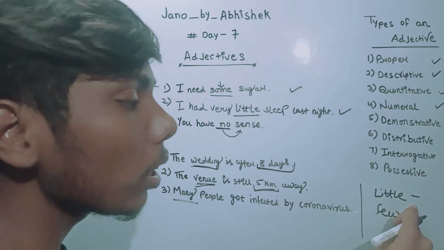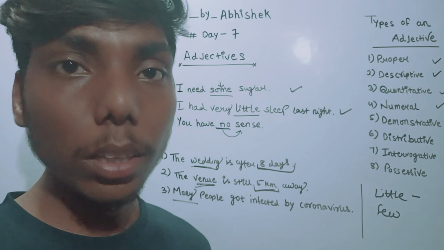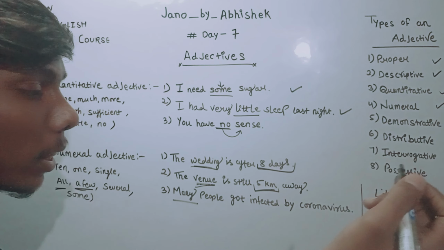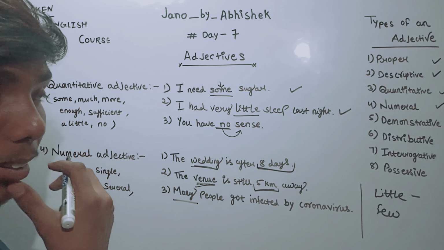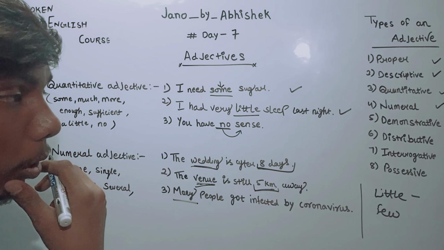Next is several, and then some. Among numeral and quantitative adjectives, you will find some common words which you can use in both categories. No problem, because it depends on the sentence, what kind of sentence it is. Let's just take an example using some.